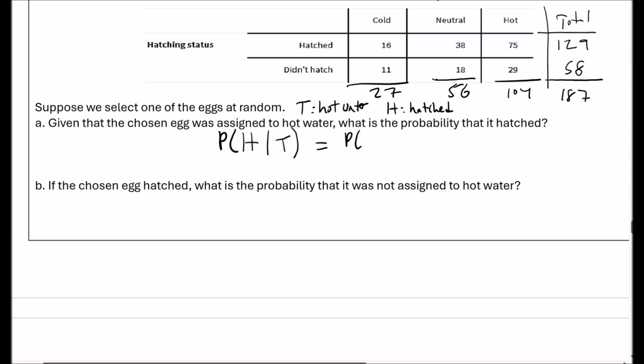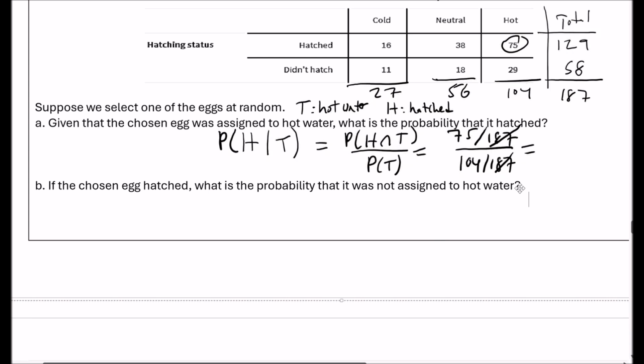Again, using the formula, I'm trying to make sure you remember the formula. So hatched and hot, that's 75, so 75 out of 187. And then the probability of hot temperature, 104 out of 187. These cancel, so we get 75 over 104, which is 0.721.